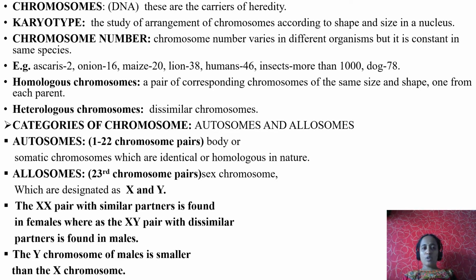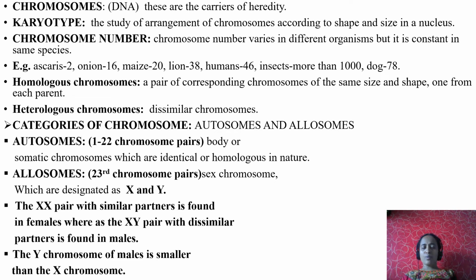What is a chromosome number? Chromosome number may vary from one species to another species. Chromosome number is the same in all members of a species. Say for example, all human beings possess the same number of chromosomes, but related species like monkey or any other mammals may possess a different number of chromosomes.